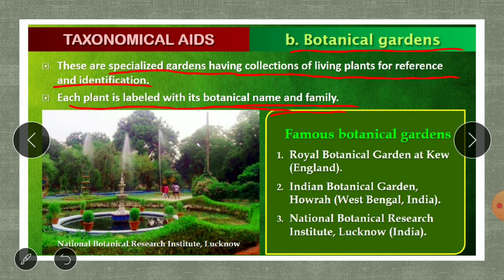Examples of some famous botanical gardens are the Royal Botanical Garden at Kew, which is in England. Talking about India, India has two well-known botanical gardens, large and beautiful. That is the Indian Botanical Garden, which is at Howrah in West Bengal, and then the National Botanical Research Institute, which is located in Lucknow. These three are famous botanical gardens. The picture you can see here is from the National Botanical Research Institute, Lucknow.